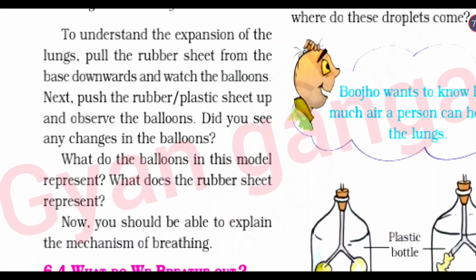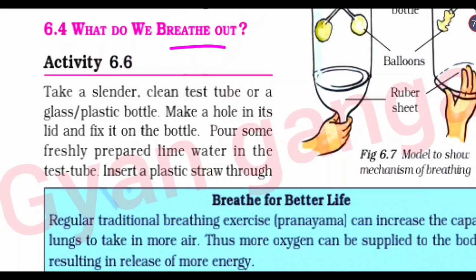To understand the expansion of the lungs, pull the rubber sheet from the base downward and watch the balloons. Now next, push the rubber sheet up and observe the balloons. Did you see any changes in the balloons? What do the balloons in this model represent? What does the rubber sheet represent? Now you should be able to explain the mechanism of breathing. What do we breathe out?